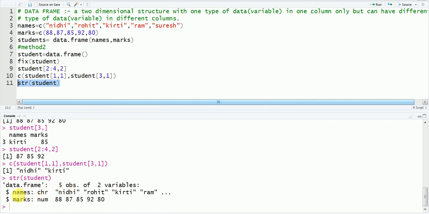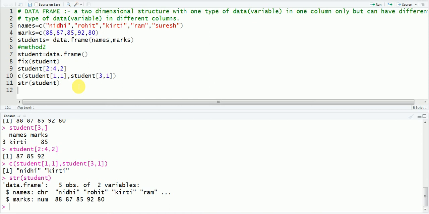In your first column, which is names, you have a character variable. It shows that it is a character variable and all the character names are there. The second column is marks, and the type of data here is numeric. In numeric data you can also use decimal numbers. So this was the structure of the data frame, the number of observations and the types of data you have used.